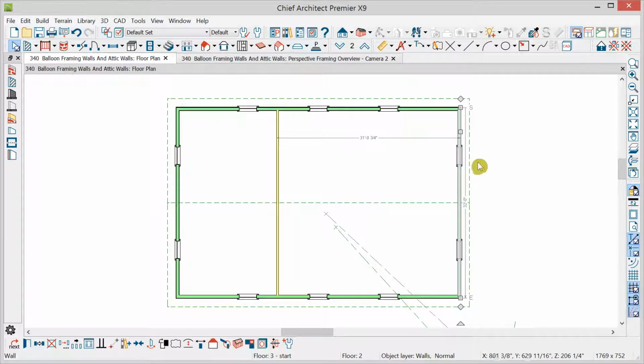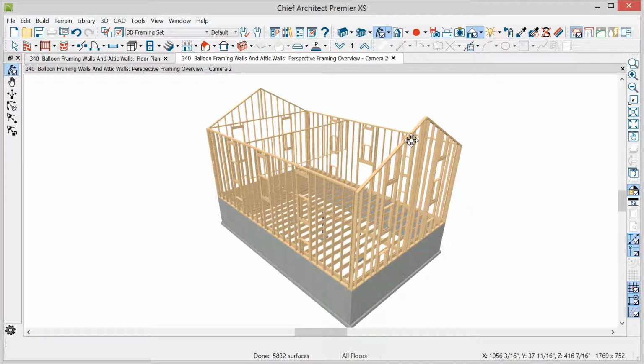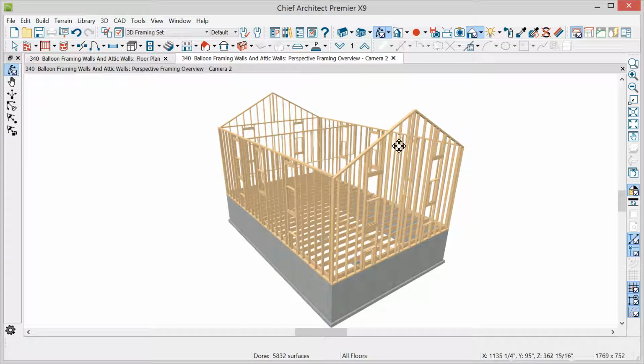This wall has one side with no ceiling, one side with a ceiling, so the combine option was available. Now let's go back with the framing automatically rebuilding, and we see that also can result in a ballooned condition.